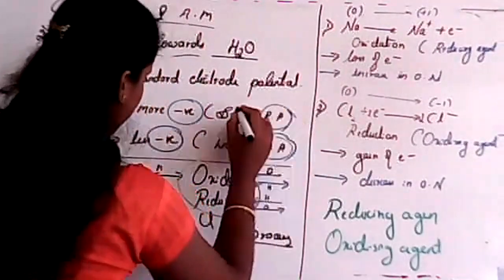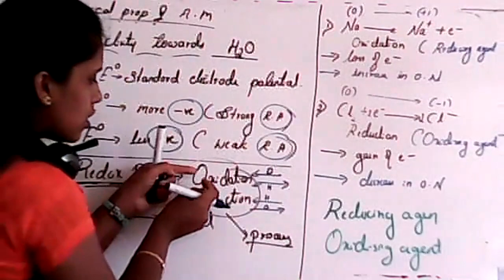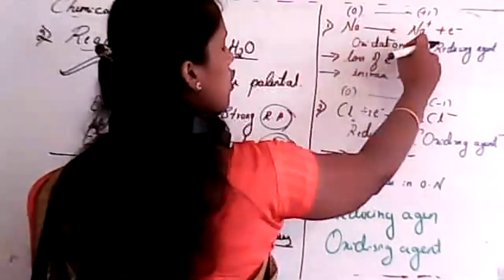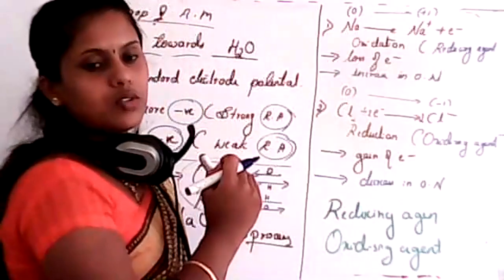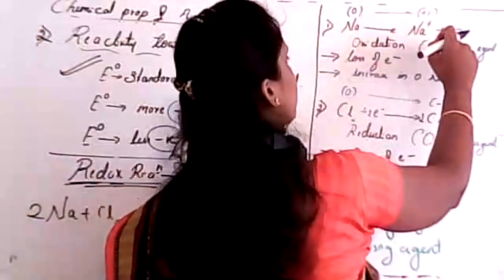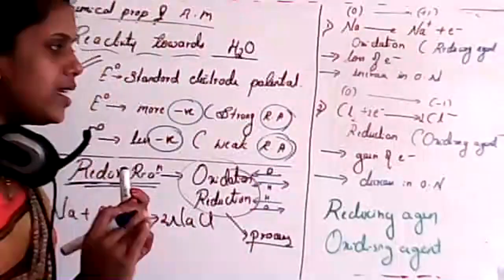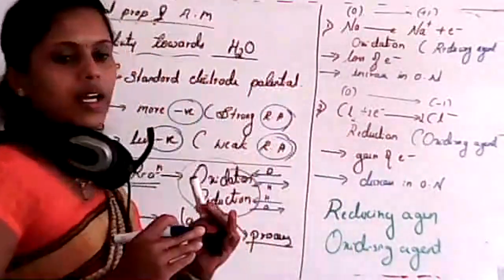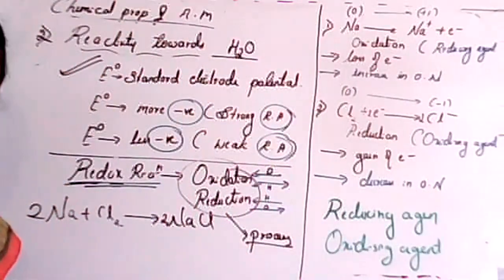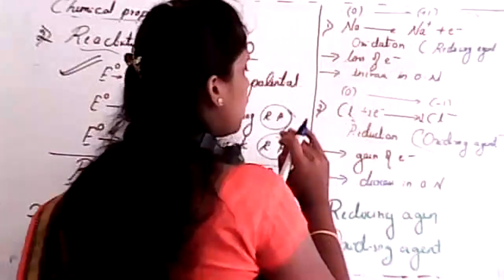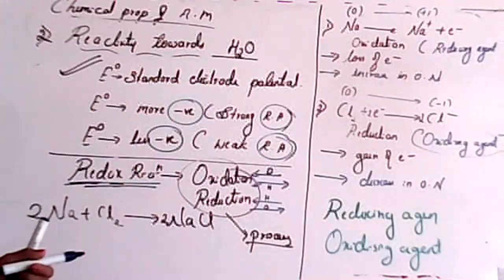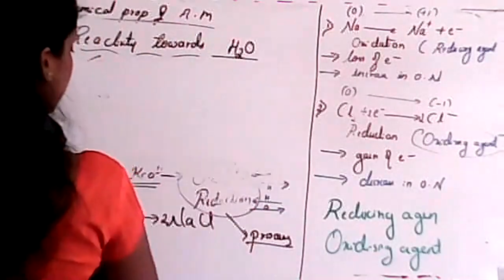For reducing agent, I explained about redox reaction. Redox reaction is nothing but a reaction in which oxidation and reduction take place. Oxidation is loss of electrons, or a process in which oxidation number increases. The species which undergoes oxidation is known as the reducing agent. Reduction is a process in which electrons are gained, or oxidation number decreases, and the oxidizing agent is the one which undergoes reduction. Is it clear? So now I'll consider one or two examples for your convenience.